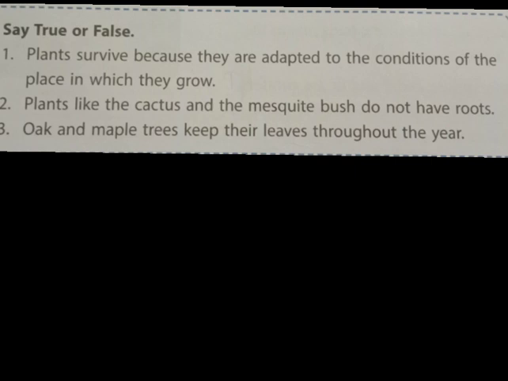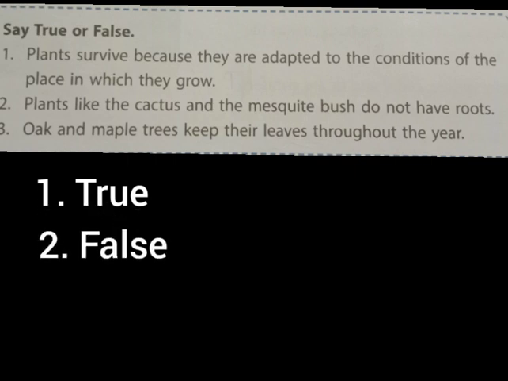Open your textbook, page number 72. You can see 3 questions there. Say true or false. First one, plants survive because they are adapted to the conditions of the place in which they grow. What is the answer? It is true. Second question, plants like the cactus and the mesquite bush do not have roots. That is false.